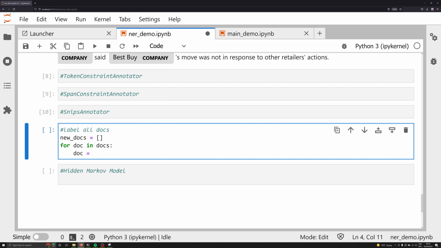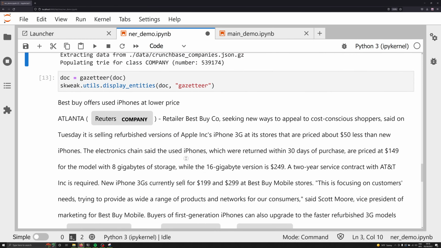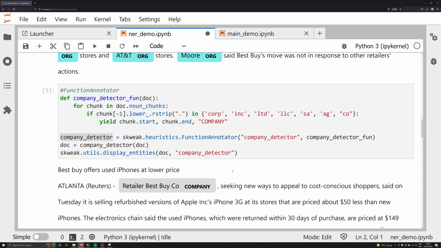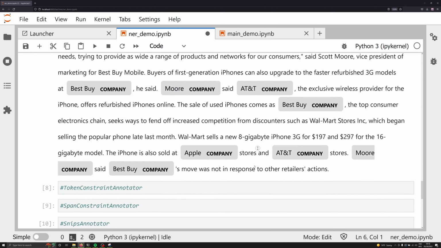Let's go ahead and just try both. So let's say first Gazetteer. Again, I'm going to scroll up because I can never spell this word correctly. There we go. And we're going to pass that over the doc. And what we can also do is wrap this around another function, which is going to be our company detector. Let's again scroll up and make sure that we're spelling everything correctly. And in fact, we are calling this company detector, so that's good.